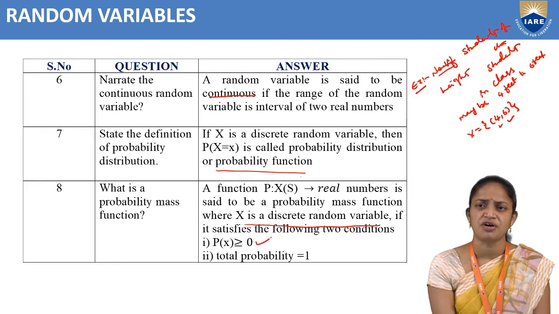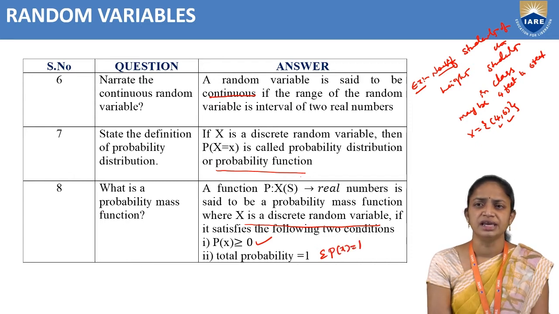The first one is P of x greater than or equal to 0, and the second one is that the total probability is equal to 1, or summation P of x equal to 1. So, this is our probability mass function.